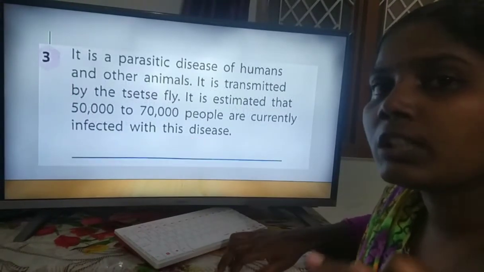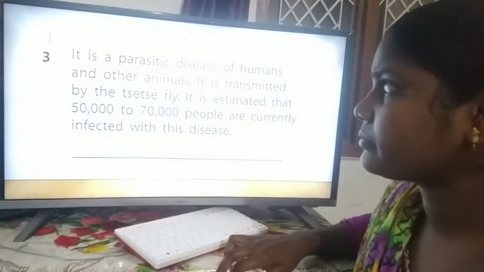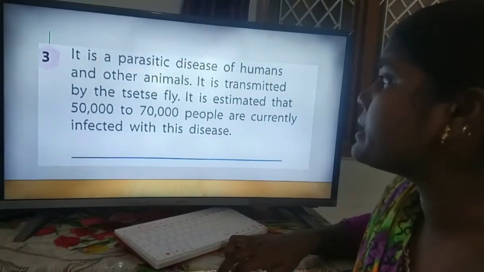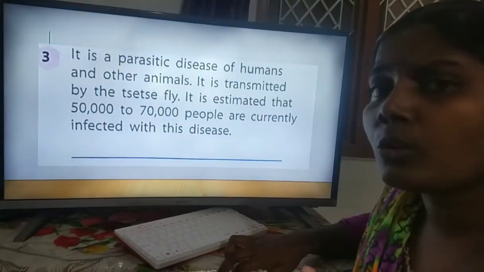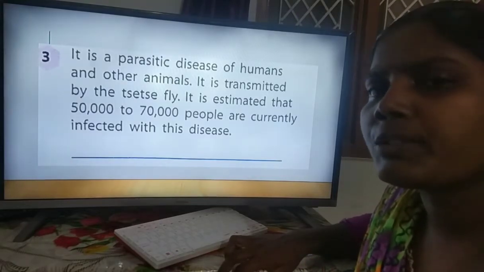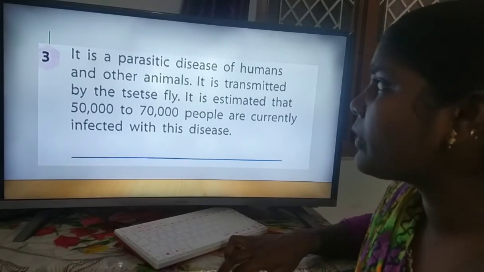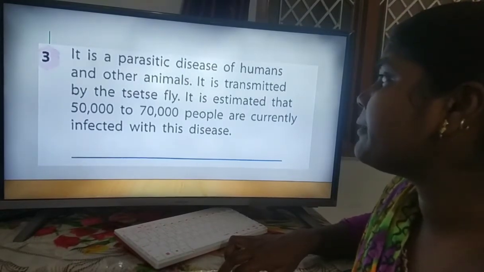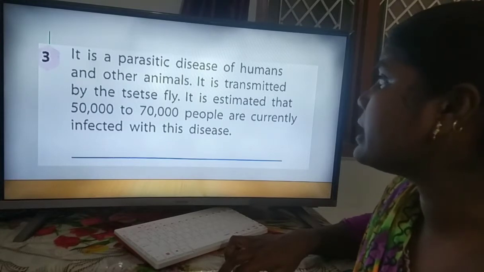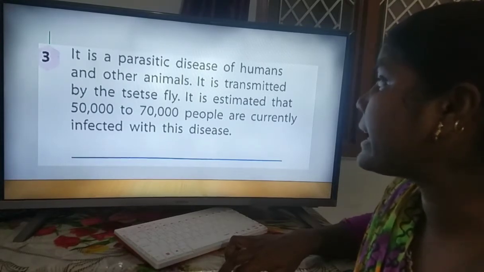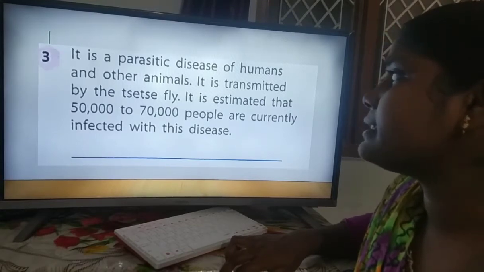Now we are going to learn the third disease name. It is a parasitic disease of humans and other animals. So this is for humans and other animals, either domestic or wild animals. It is transmitted by the tsetse fly. It is estimated that 50,000 to 70,000 people are currently infected with this disease.